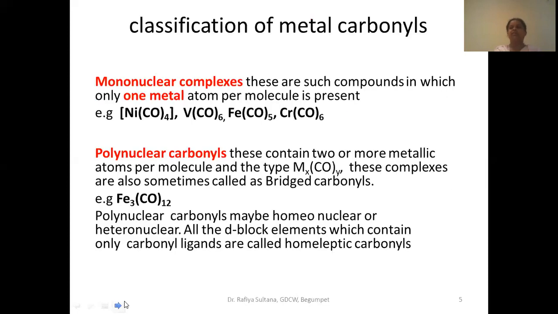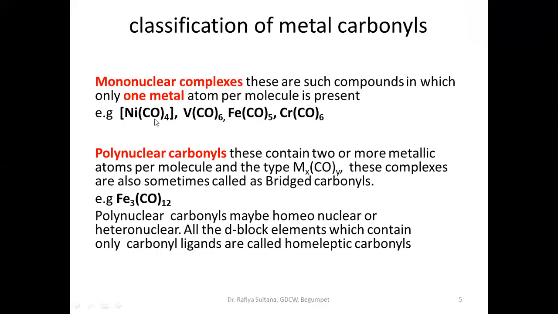Now, first let us see the classification of metal carbonyls. These are mainly classified based on the number of metal atoms. For example, they are classified into mononuclear complexes and polynuclear complexes. In mononuclear complexes, these compounds contain only one metal atom. Only one metal atom.